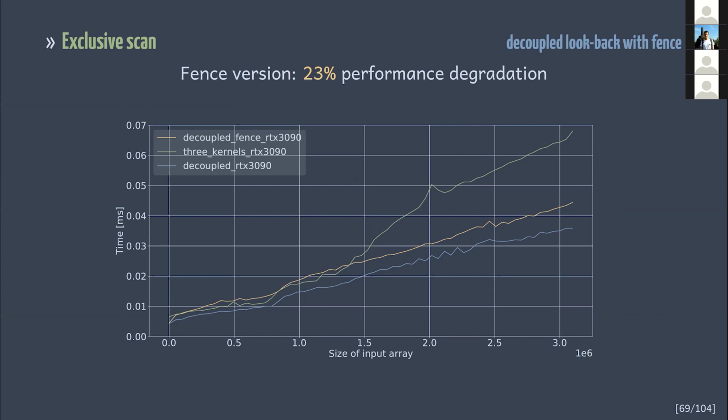Okay, let's return to my previous question about the performance of a single word approach. Using fences instead of the single word approach showed performance degradation of around 23% on performing a scan. So the single word approach performs better in real world programs as well. Any questions regarding single kernel scan?